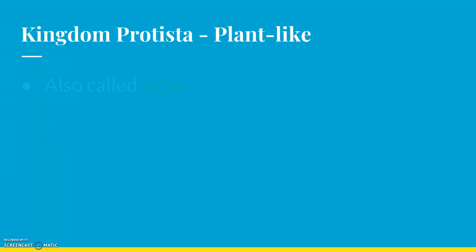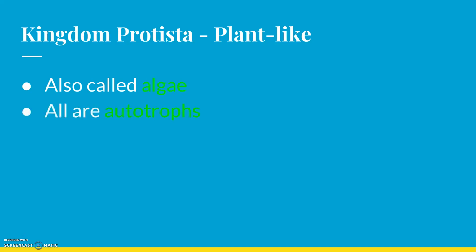And last one, plant like, these are easy. This is also called algae. So if you have a pool, or if you go to a pool, or if you live near a lake, you know what algae is. Okay, algae is the green, slimy, filmy stuff that is on the top of the water sometimes. You have to kind of bleach or chlorine, or maybe you have to put a bunch of salt in the pool in order to get rid of the algae, because you don't want algae in a pool.